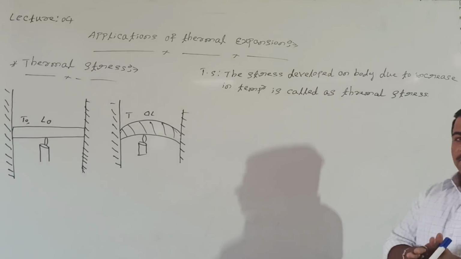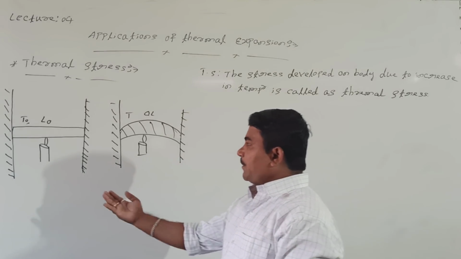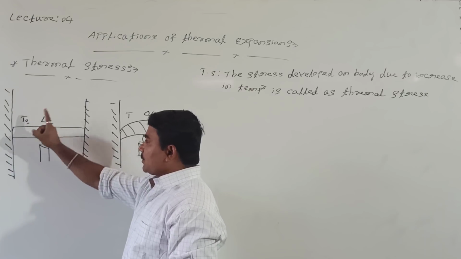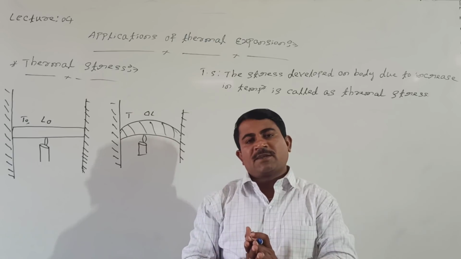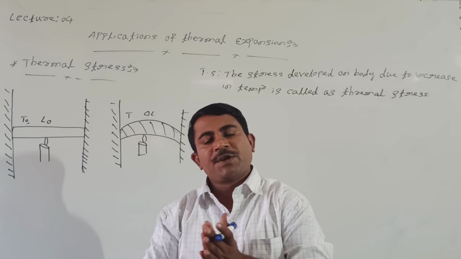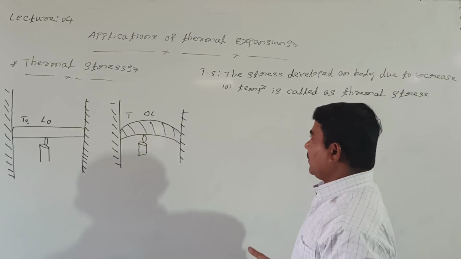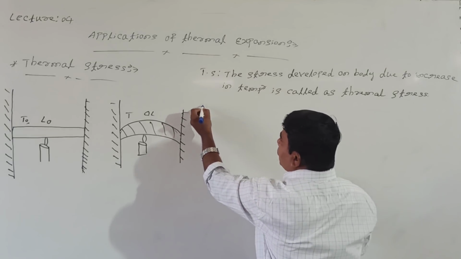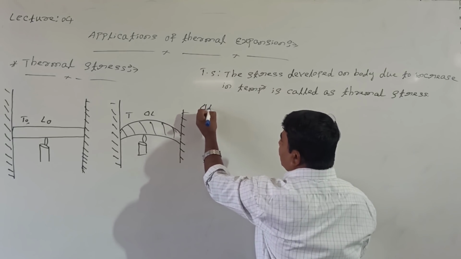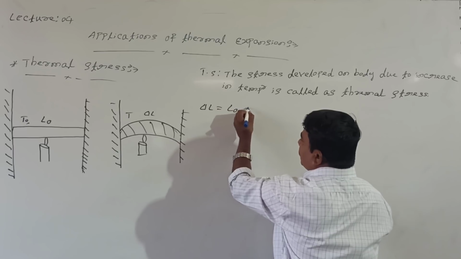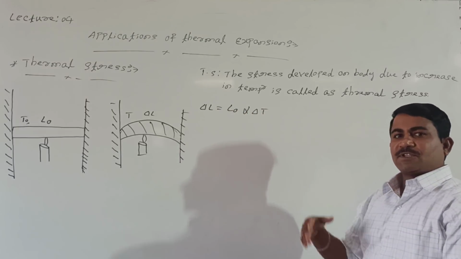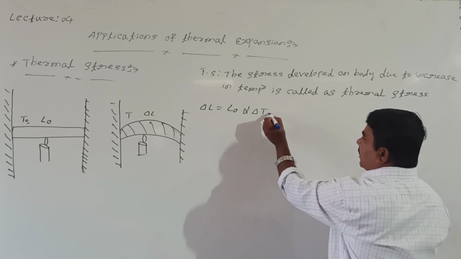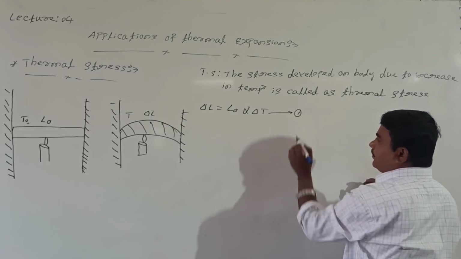But here what happens? When heat is provided, the temperature T naught changes to T, and the length L naught changes by del L. Del L is nothing but the change in length. According to linear expansion, the change in length equals the original length times alpha times delta T. Let us call this equation number 1.